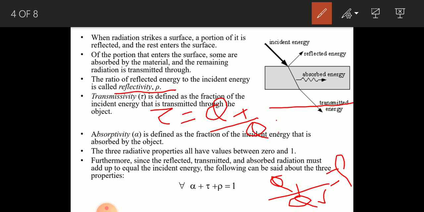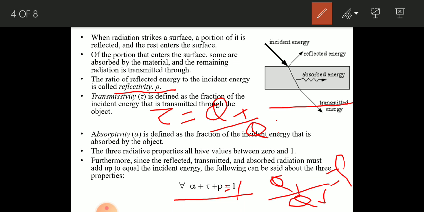Similarly, absorptivity is defined as the fraction of radiation or light which is absorbed, to the total amount of heat incident on it. It is nothing but the absorptivity, and you will find that when you add reflectivity, transmittivity, and absorptivity, you have to get the value as 1.